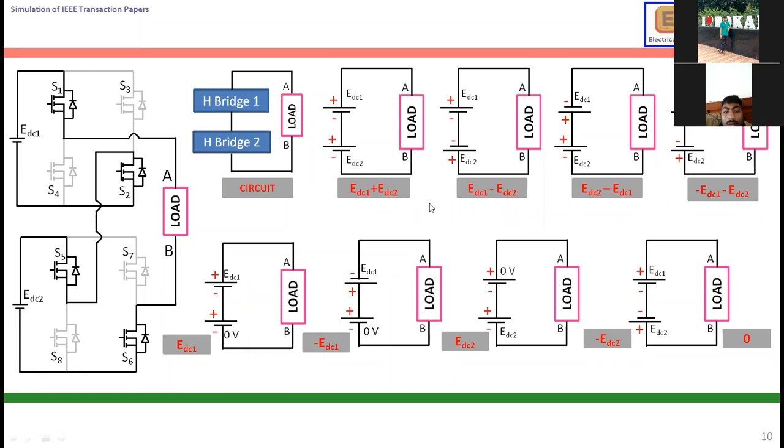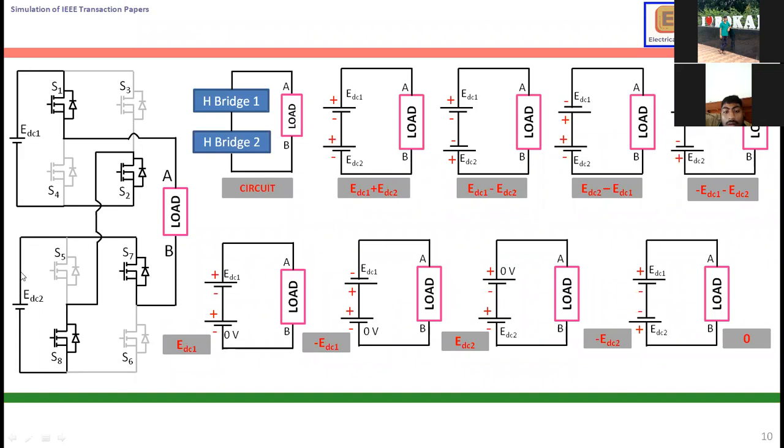Then I want to get EDC1 minus EDC2. If we need EDC1 minus EDC2, we are supposed to turn on S1, S2, as well as S7, S8. So my current starts here, positive, enters here. So this is also positive. It means current flows from A to B means positive, B to A means negative.